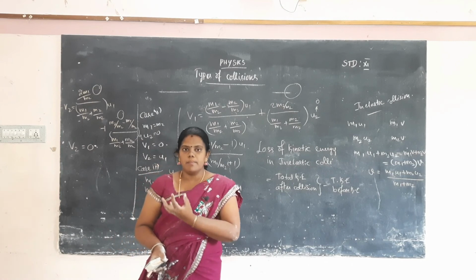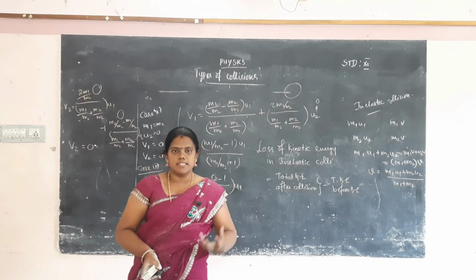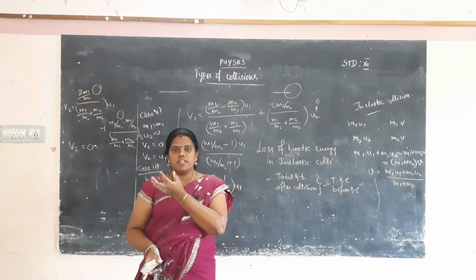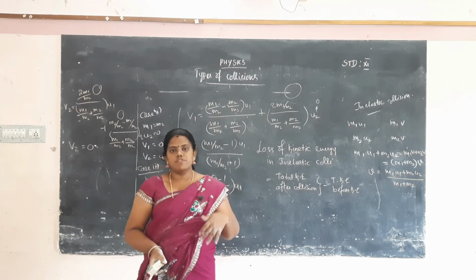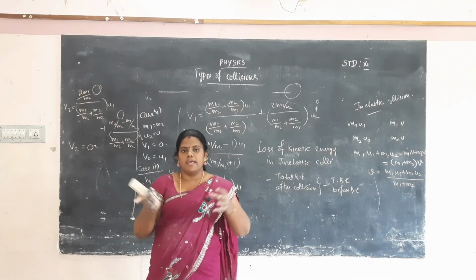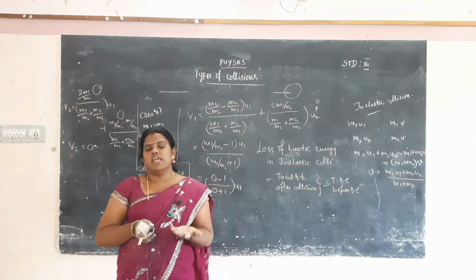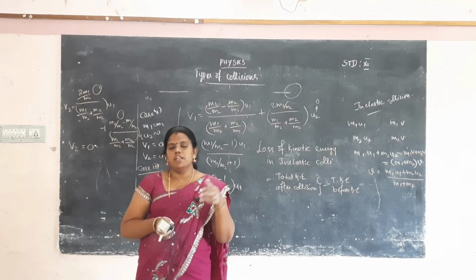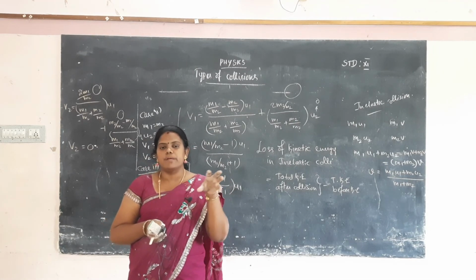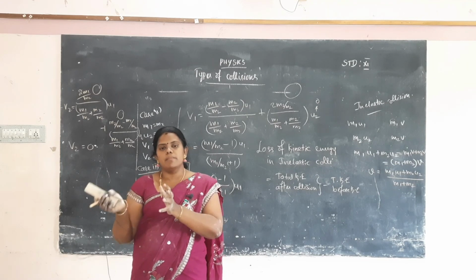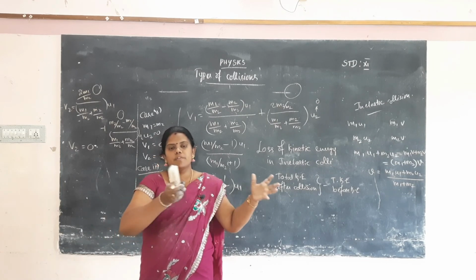The first body has mass m1, and the second body has mass m2. The first body initially has velocity u1, and the second body has initial velocity u2. The two bodies collide with one another. After the collision, they have velocities v1 and v2. First we consider the law of conservation of momentum: the sum of the momentum before collision is equal to the sum of the momentum after collision.